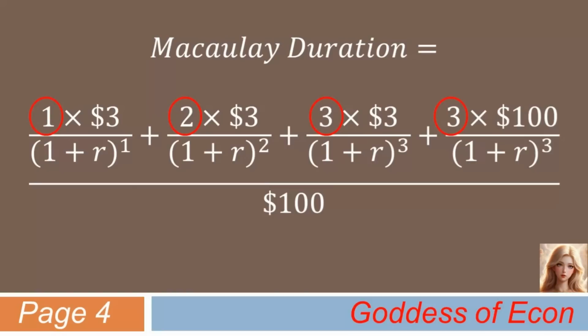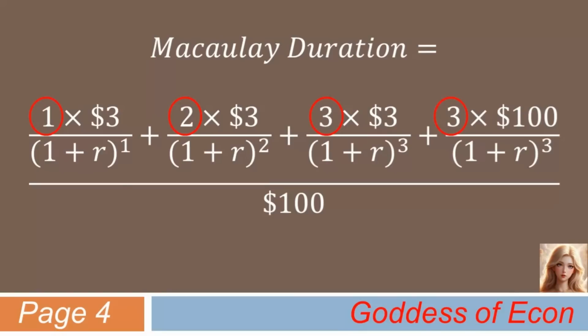What this suggests is that this formula assigns higher weights to the cash flows that are occurring later, rather than earlier. You can see that the cash flow in year 1 gets a weight of just 1, but the cash flow in year 3 gets a weight that is 3 times higher. And more importantly, given that the whole redemption amount in year 3 gets the highest weight as well, it would be natural for the Macaulay duration to be skewed towards the last weight of 3, which is the year in which the bulk of the cash flows occurs.